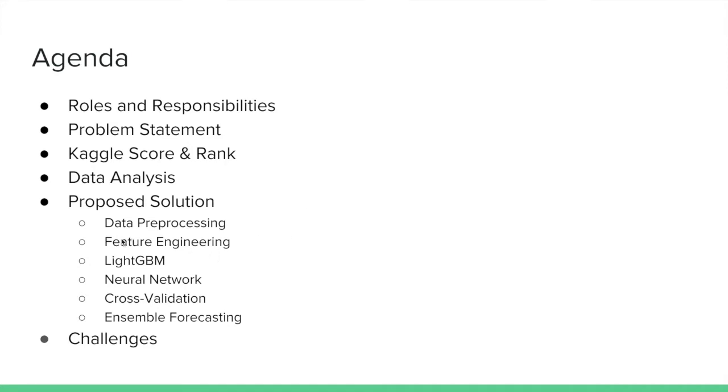We will be talking about data preprocessing, feature engineering, and two machine learning models that we use for our project, which are LightGBM and neural network. We will be discussing the cross validation and ensemble forecasting method that we use for our project. Lastly, we will end this presentation by highlighting some of the challenges that we faced during the project.